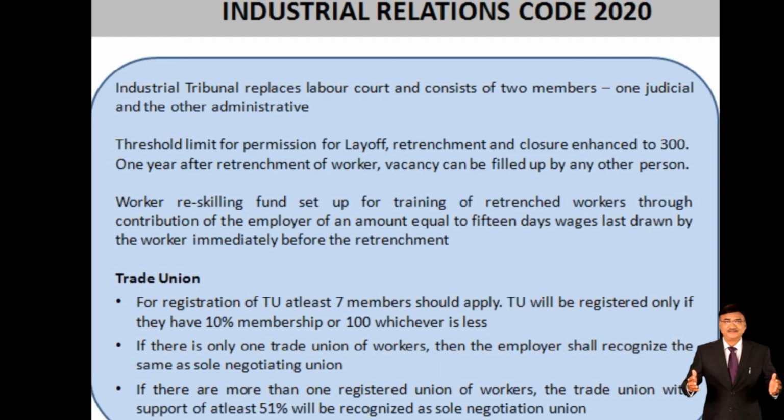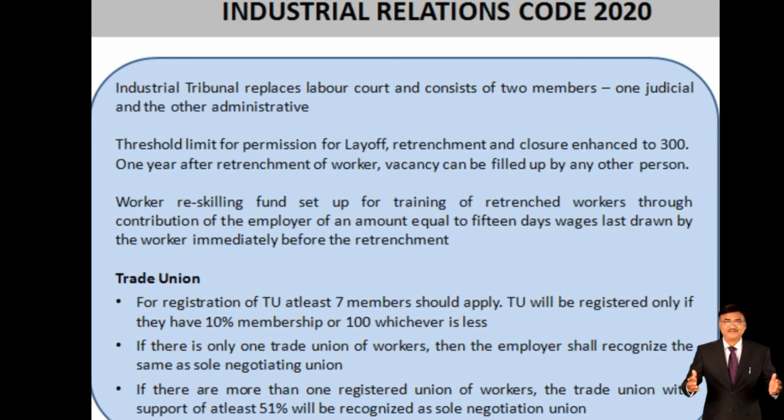So here is one important point which has been included in the Industrial Relations Code 2020, that is the worker reskilling fund set up for training of retrenched workers through the contribution of the employer of an amount equal to the 15 days wages last drawn by the worker immediately before the retrenchment.